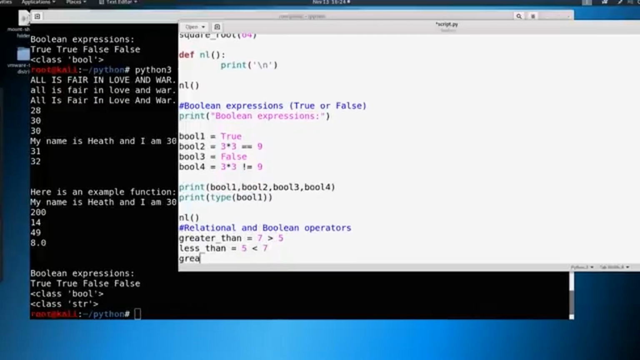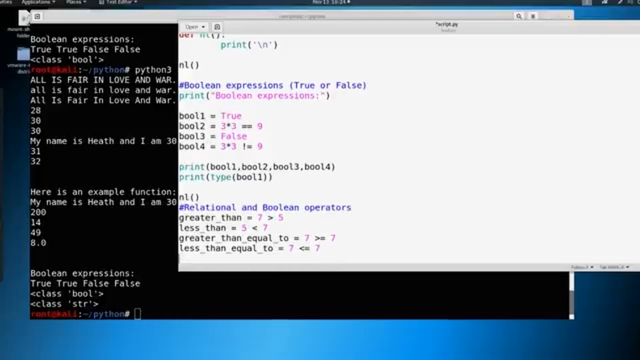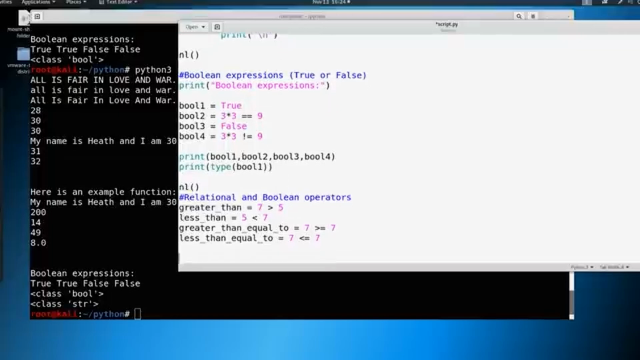What about greater than or equal to? We can say 7 is greater than or equal to 7. And that's going to return true as well. And then if you can think of less than or equal to, it's going to be very similar. We say 7 less than or equal to 7, and that's also going to be true. So if we were to print all of these out, which we don't have to, they're all going to return back true.